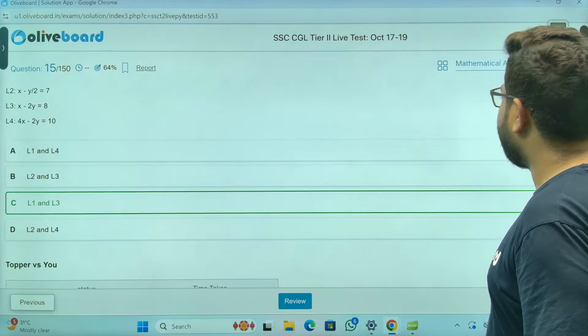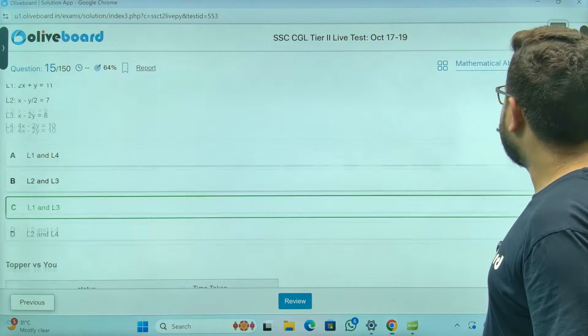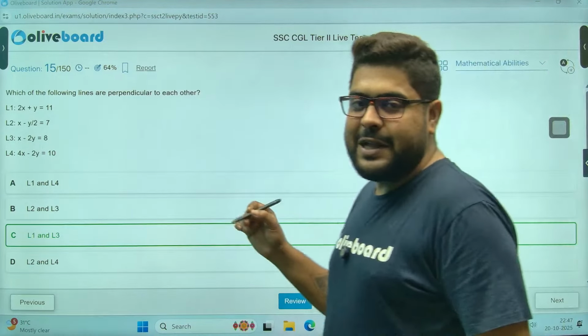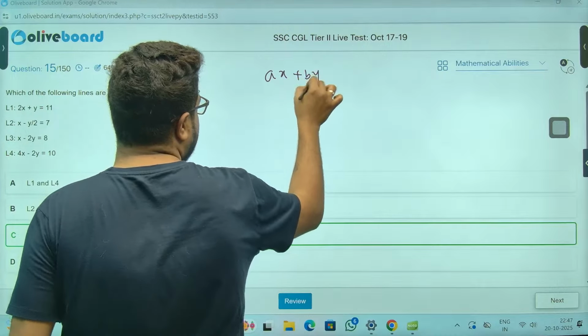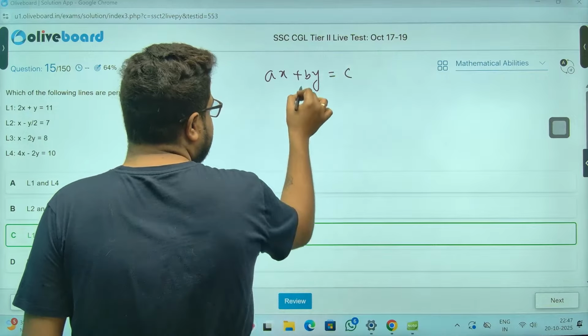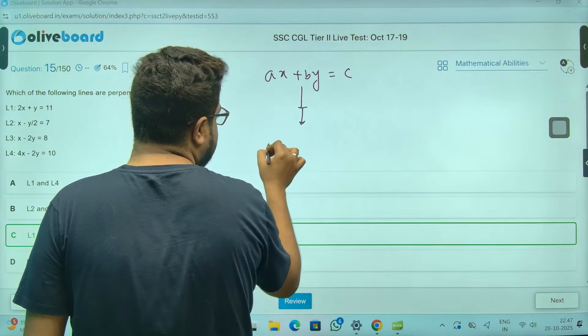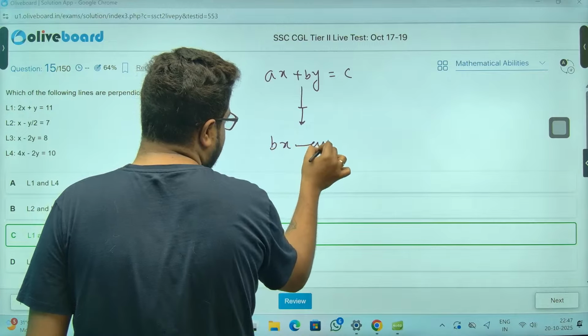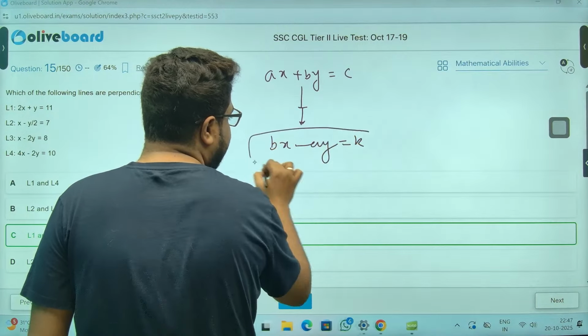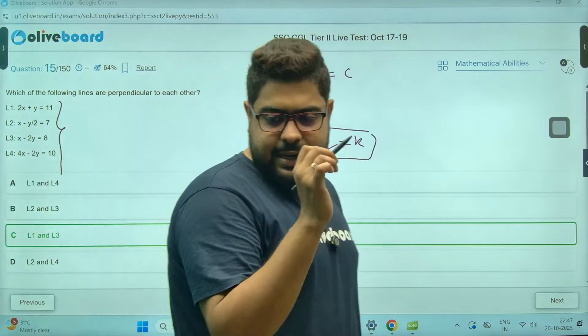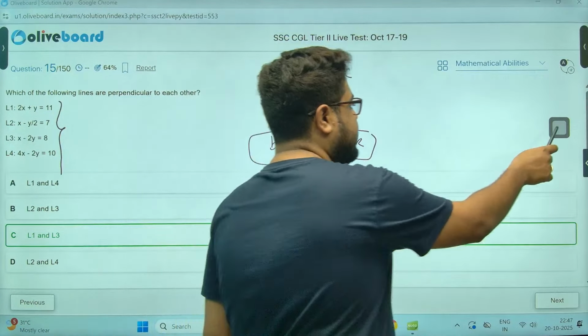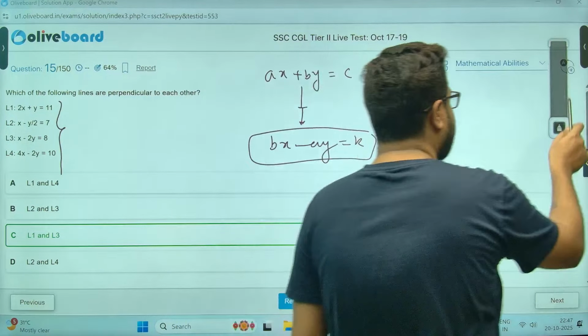Another short way I've told you always that you can follow. Remember, if there is any straight line ax plus by equal to c, the perpendicular line's equation is always bx minus ay equal to some other constant k. You can check from here as well using that directly. Okay? Moving on.